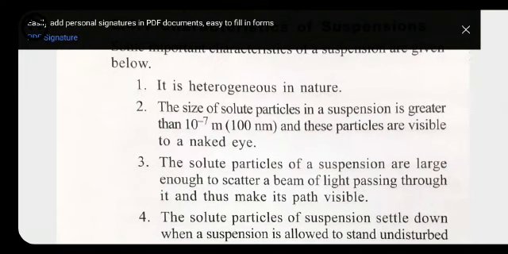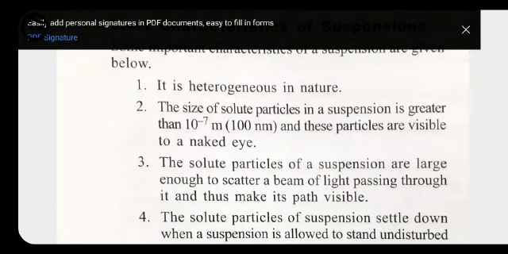Okay. Third property, the solute particles of a suspension are large enough to scatter a beam of light passing through it and thus make its path visible. Whenever light falls on a solute particle, sometimes these particles have the tendency to scatter the beam of light, and sometimes they simply allow it to go through without scattering. In the case of a true solution, the particles are very small, that's why a true solution cannot scatter the beam of light.